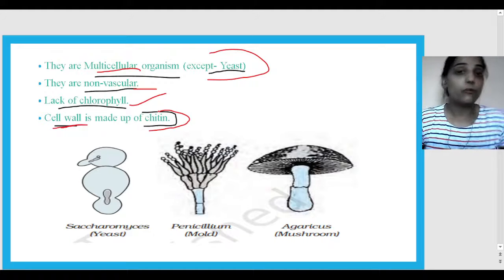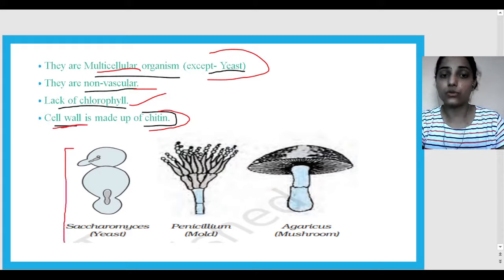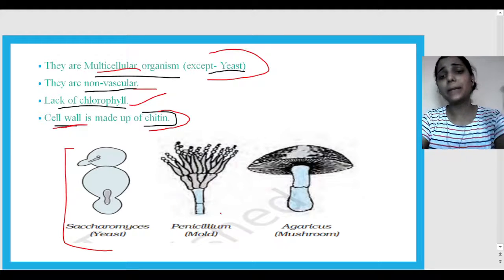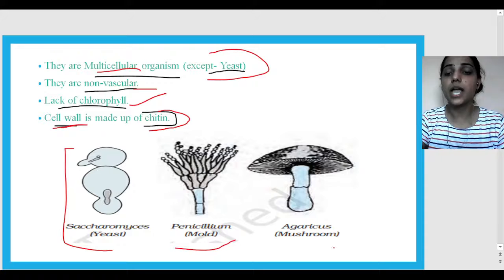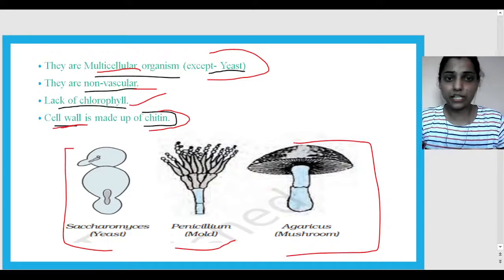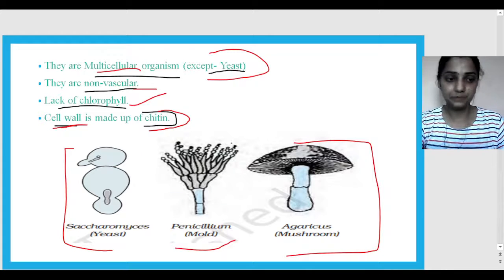And these are the 4 basic characteristics of Kingdom Fungi. As you can also see in your NCERT, examples are Saccharomyces, which we call yeast, Penicillium, which we call mold, and Agaricus, which we usually call mushrooms, right?